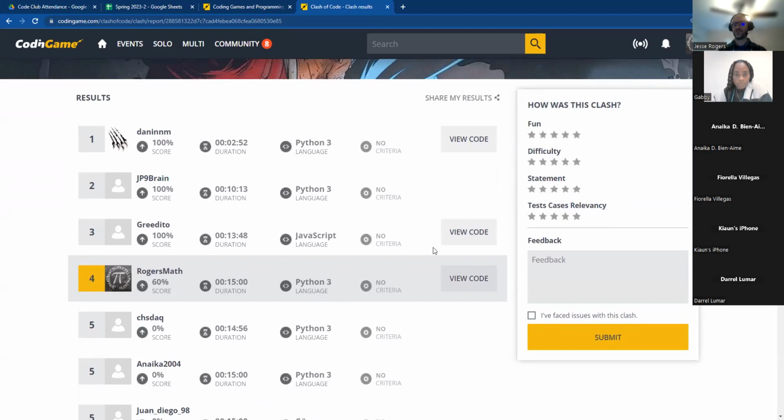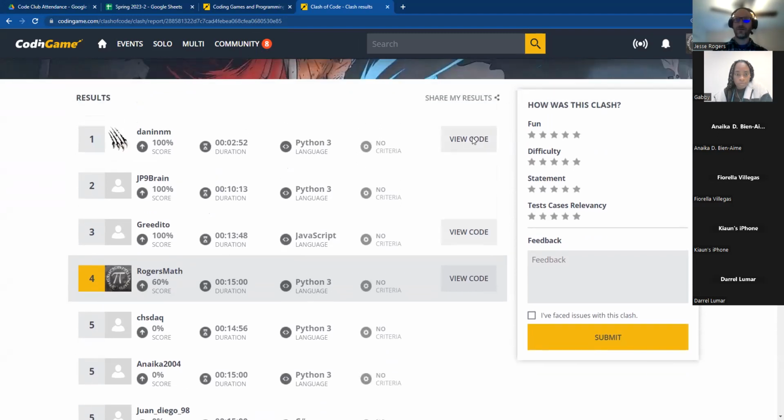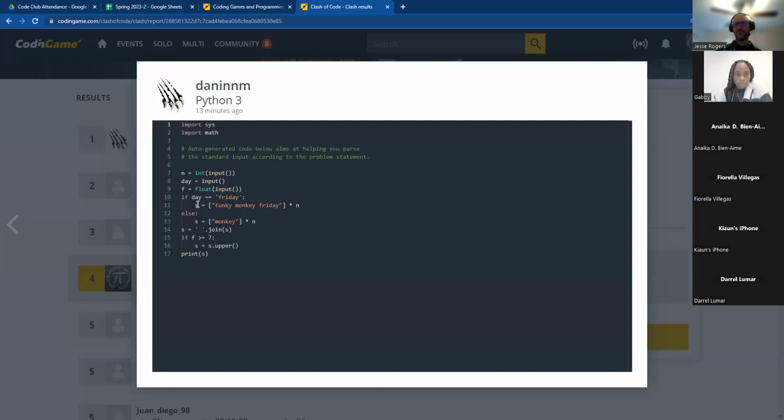One of the advantages of using Python 3 on this platform is that Python is really, really popular, as is JavaScript. So you see, usually there's more Python than JavaScript, but you see a lot of other people's code. So this is a really more efficient way of doing this than what we had. Let's follow what this person did.